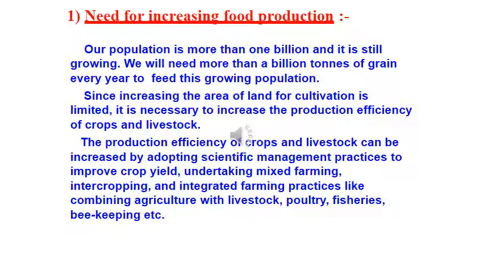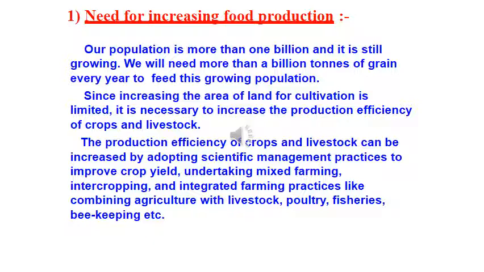As you know, our population is more than 1 billion and it is still growing. We all need more than 1 billion tons of grain every year to feed this growing population. Since the area of land for cultivation is limited, we cannot increase the land area, it is necessary to increase the production efficiency of crops as well as livestock. Livestock means we are talking about the animals, the poultry farming, the fish farming, right?